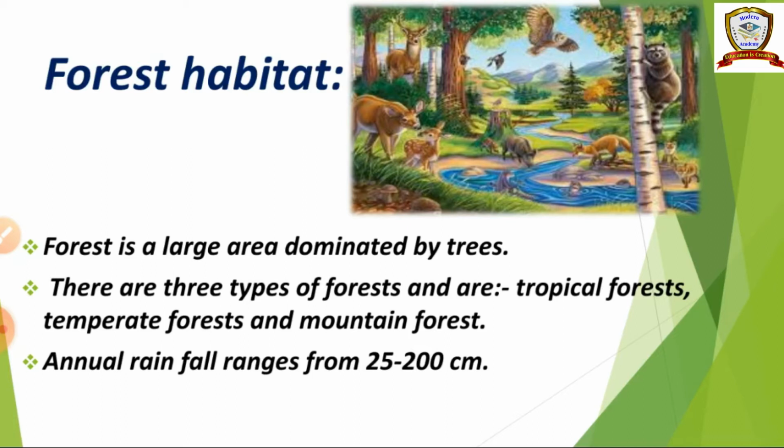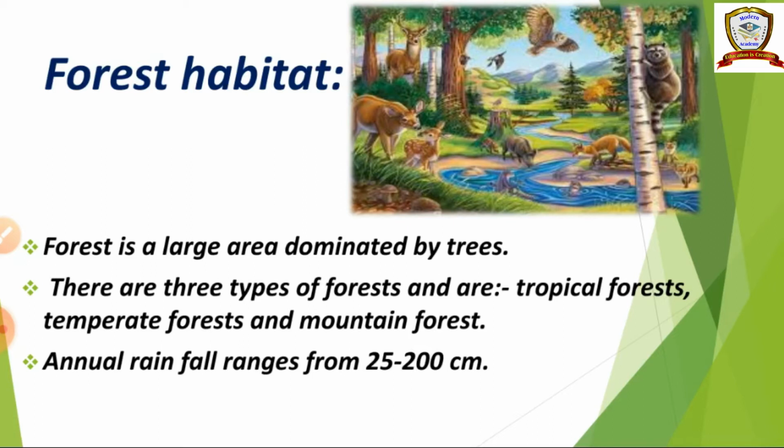So in a forest habitat we can see a huge number of trees, many wild animals, some plants and some birds. And annual rainfall, per year, a forest receives 25 to 200 centimeters.